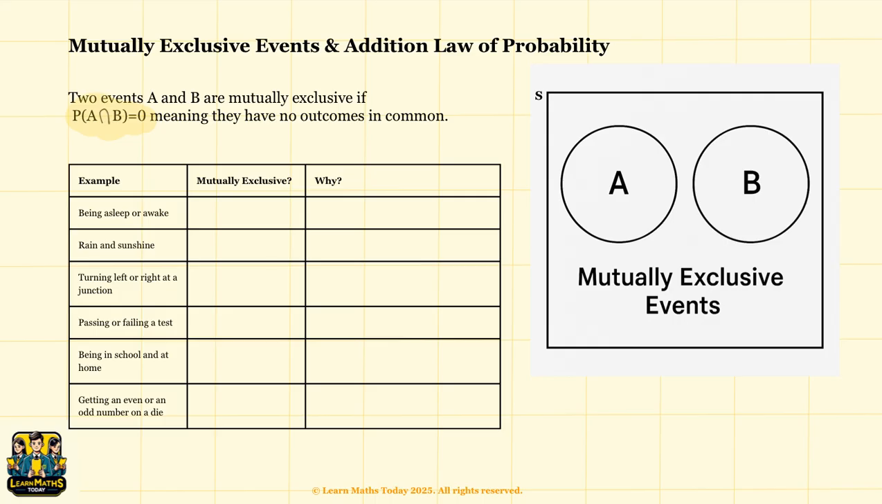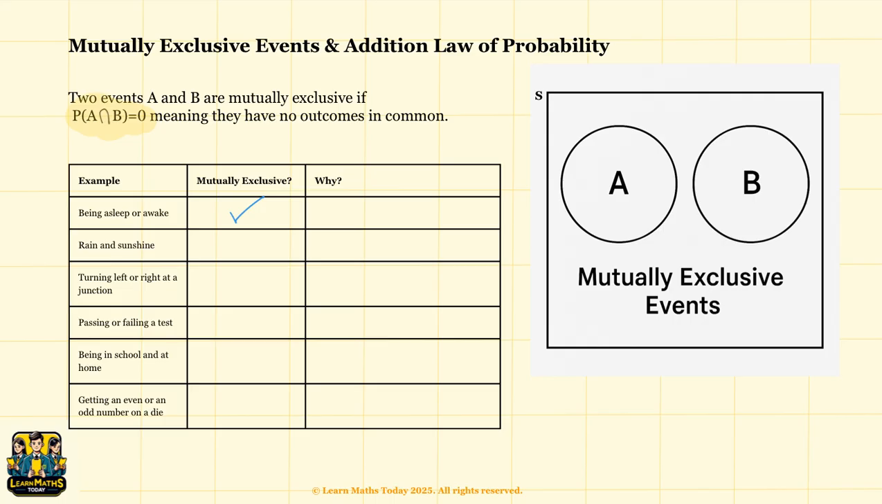This means that the two events have no outcome in common. In the Venn diagram on the right, you can see how we illustrate this. A and B have no overlapping areas. Now, let's go through some real-life examples to understand this better. First example, can you be asleep and awake at the same time? No, these are mutually exclusive. You cannot be asleep and awake at the same time.